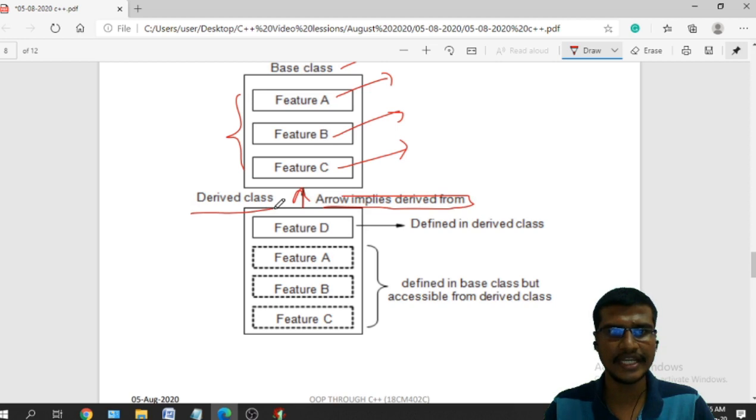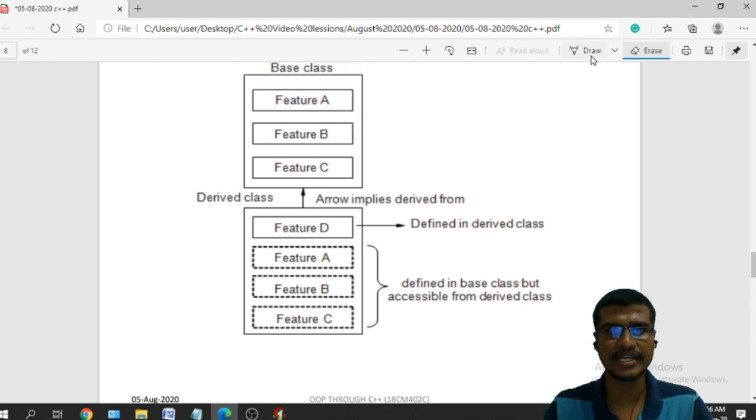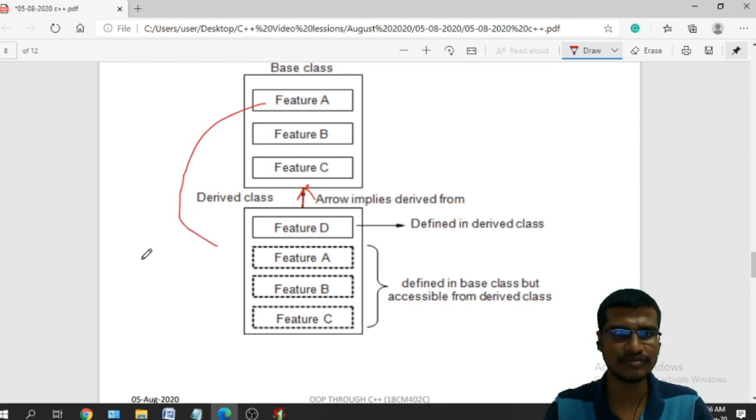The derived class is derived from this base class, so indirectly, whatever features are there in this base class will be coming directly into the derived class. So feature A, feature B, and feature C will be coming.